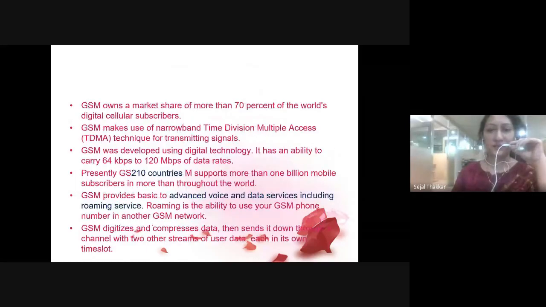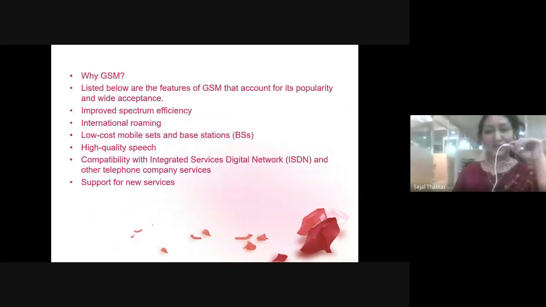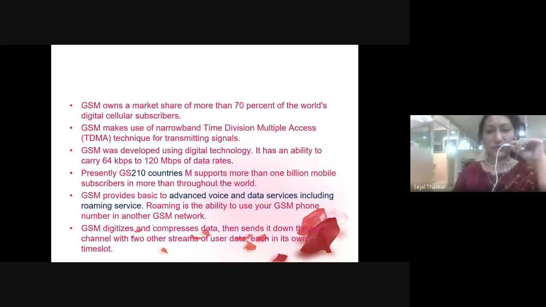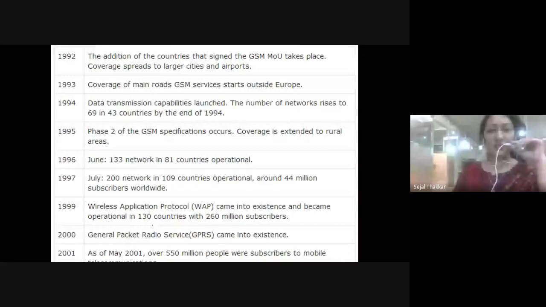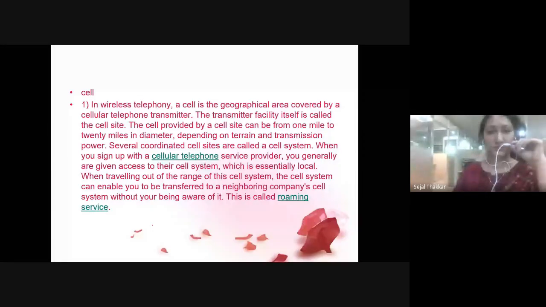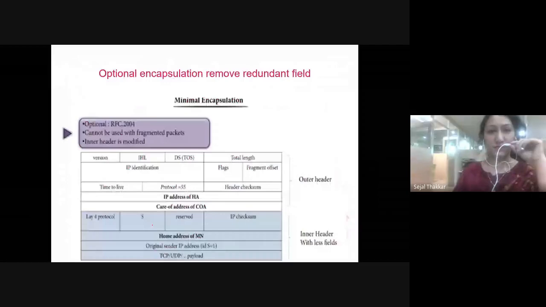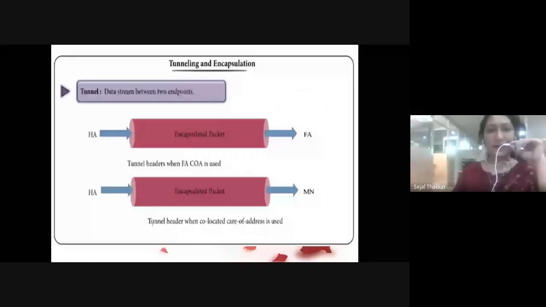GSM has 70 percent of the world's digital cellular subscribers. It uses time division multiple access and has a carrying rate of 64 kbps to 120 mbps. GSM is accepted by 220 countries. It provides services like voice, data and roaming. These are the history of GSM. We have already gone through the architecture of GSM. Now I'm going to start mobile IP.